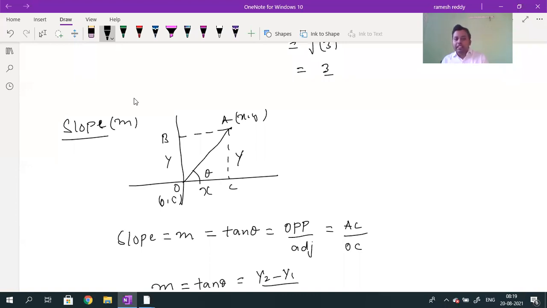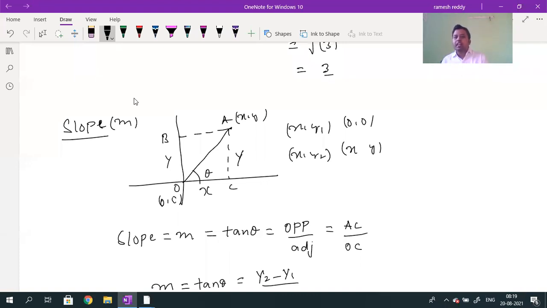Here, if I consider point A, AC value is equal to Y2 minus Y1. Which are X1, Y1? X1, Y1 are the coordinates of the origin, 0, 0. And what are X2, Y2? These are the coordinates of the point A, which are given by X, Y. So X1, Y1 value is 0, 0, and X2, Y2 value is X, Y. If we take height AB and AC, then what will be the change? Here theta is there. What is the opposite side value? AC. And what is the adjacent side value? Adjacent side value will be given by OC.